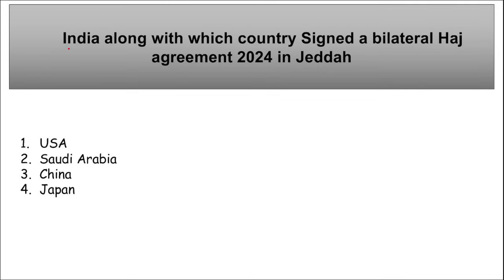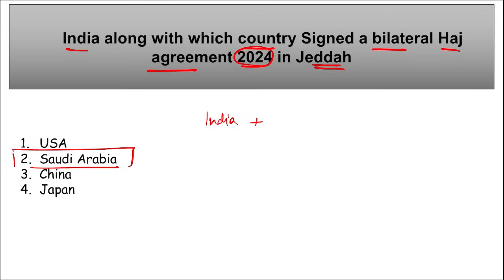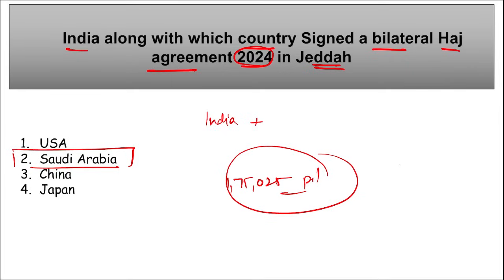Next is, India along with which country signed a bilateral Hajj agreement 2024 in Jeddah. So remember, recently India along with the Kingdom of Saudi Arabia signed a bilateral Hajj agreement 2024 under which a total quota of 1,75,025 pilgrims from India has been finalized for Hajj 2024, with 1,40,020 seats reserved for pilgrims to proceed through the Hajj committee, whereas almost 35,000 pilgrims will be permitted to proceed through private operators.